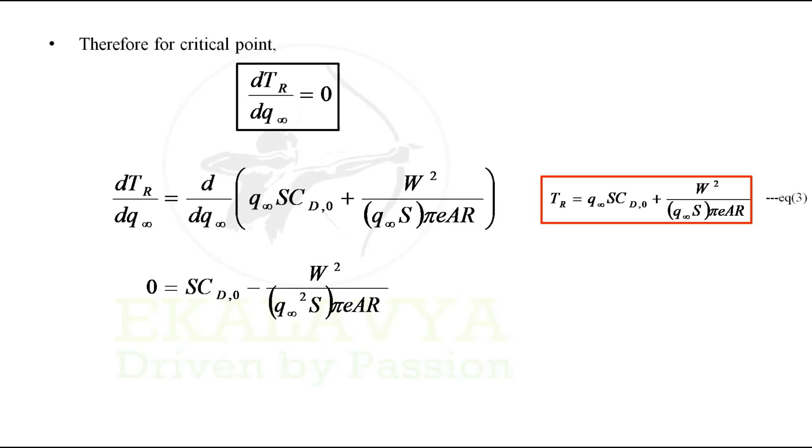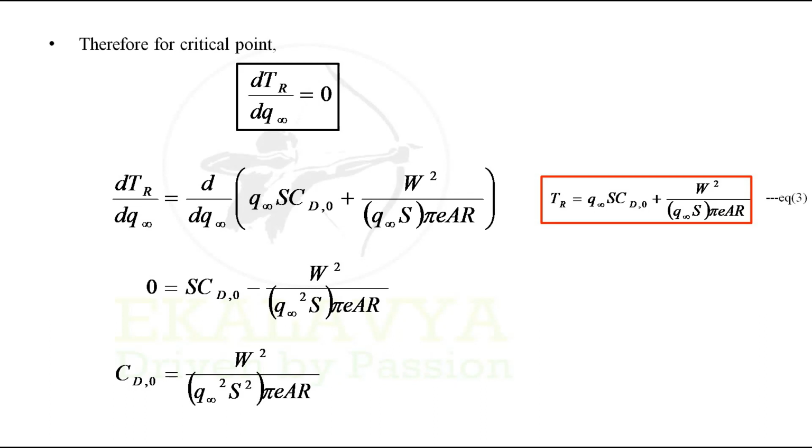Next, differentiating the second term, dynamic pressure is in the denominator, so we'll get minus Q infinity, and the power should be added up with minus 1, so we'll have Q infinity to the power of minus 2. We can bring it back to the denominator, and the rest of the terms can be assumed to be constants.